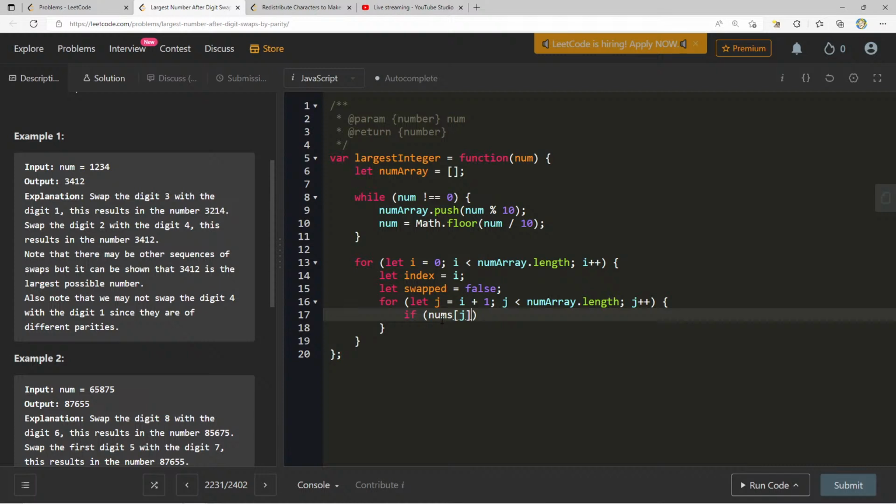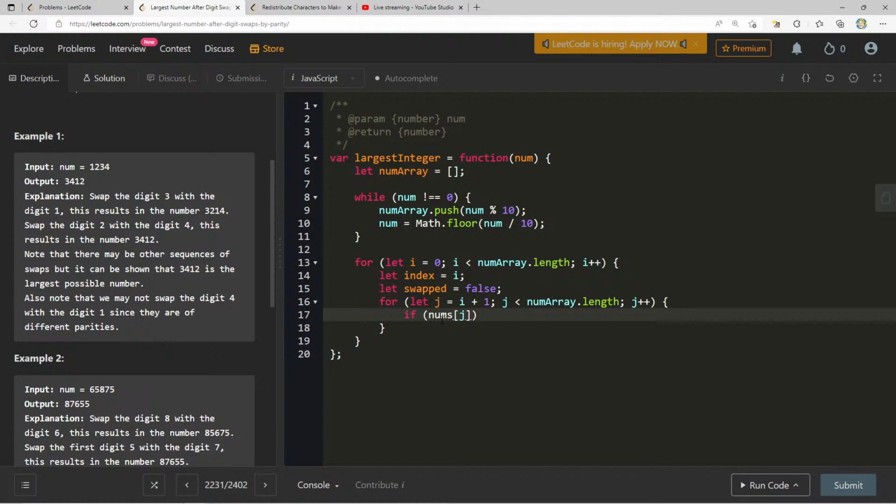what's the best way of figuring out if the parity is the same? That'd be nice to know if both are even. That's another annoying thing about this problem.